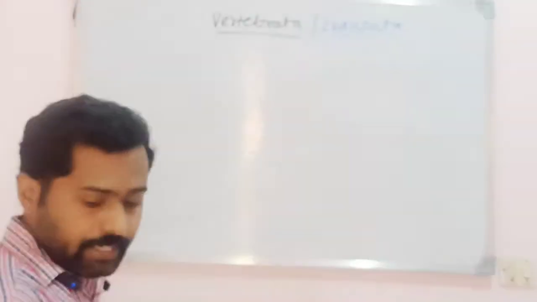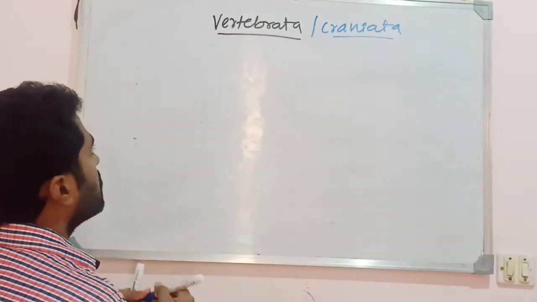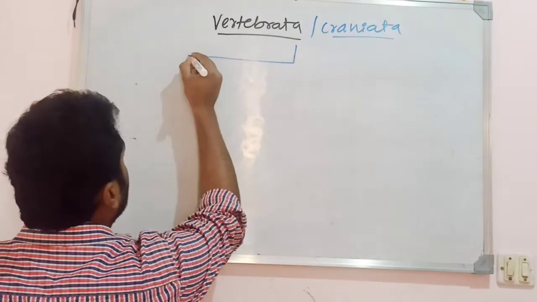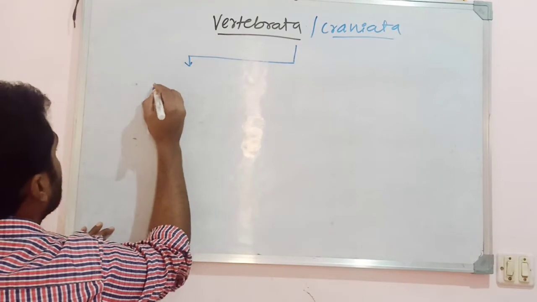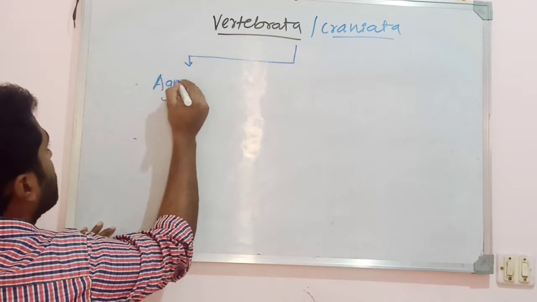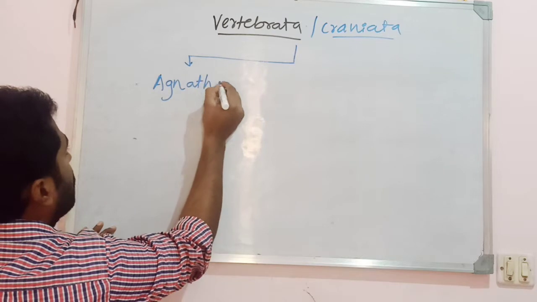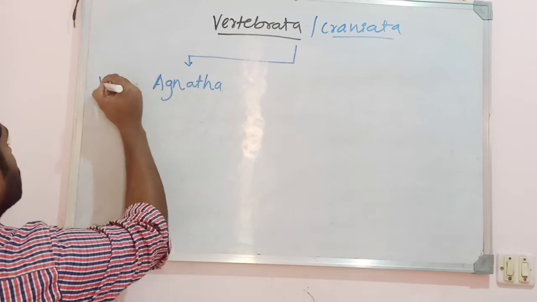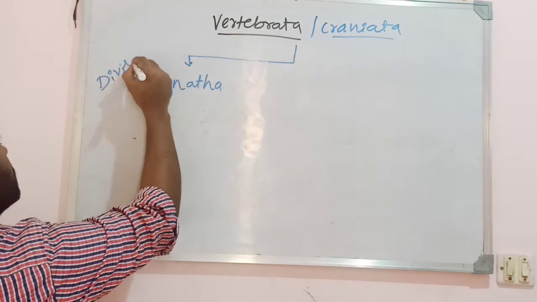The subphylum Vertebrata is divided into two major divisions.